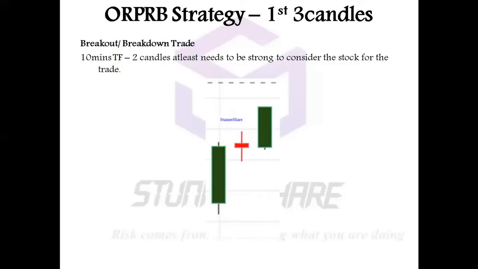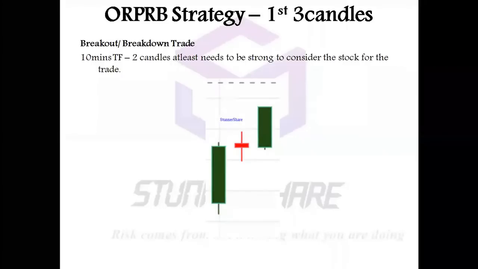So I prefer the 30 minutes breakout. In that 30 minutes, with the 10 minutes time frame, we will have 3 ten-minute candles formed. Am I correct? In those 3 candles, at least 2 candles need to be strong. A strong candle means it has a good body and very little wick.